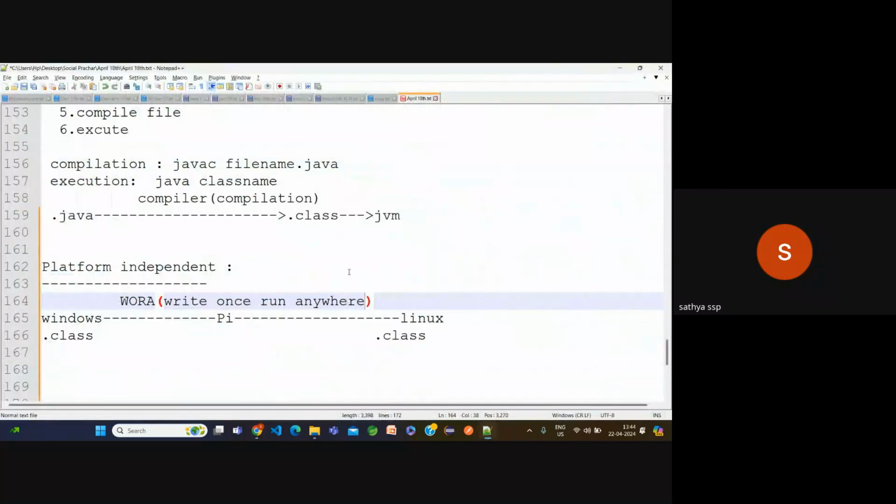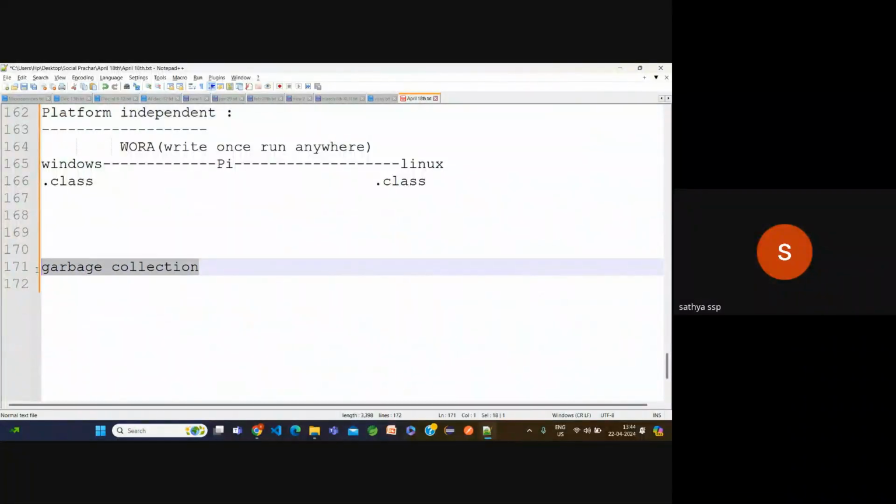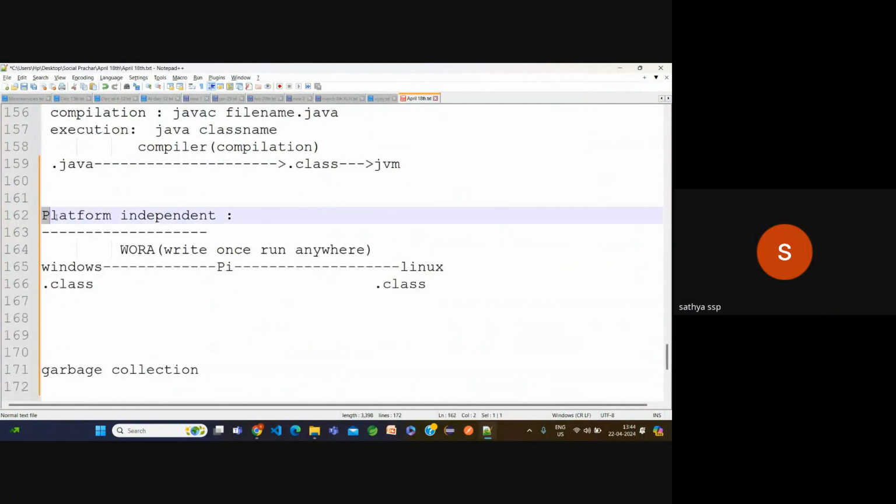Now Java has two unique features: platform independence and garbage collection. What do I mean by platform independent? I'm using Windows, the other person is using Linux. I executed one file and generated a .class file. I want to share this .class file with my friend, and he can execute that file. Why? Because Java does not depend on which type of platform you are using. That's why we have the slogan: write once, run anywhere.